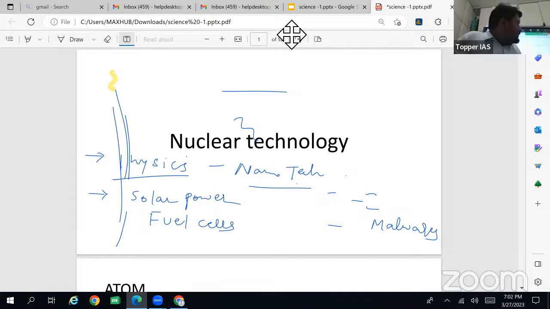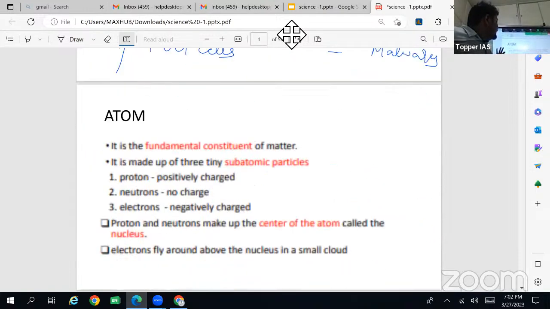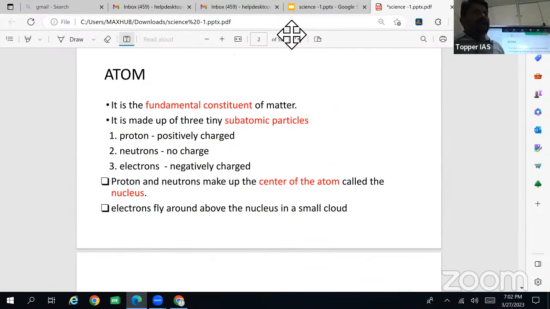So let's see. The fundamental constituent of matter is the atom, and it is made up of 3 tiny subatomic particles. They are subatomic, so they are not independent like the atom, which means the atom cannot be divided again. That is the last fundamental unit, but it is made up of 3 subatomic particles, and that makes the structure of the atom.